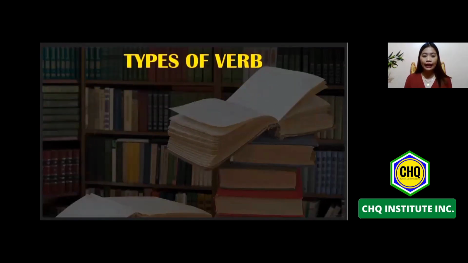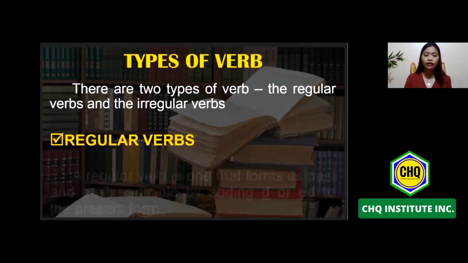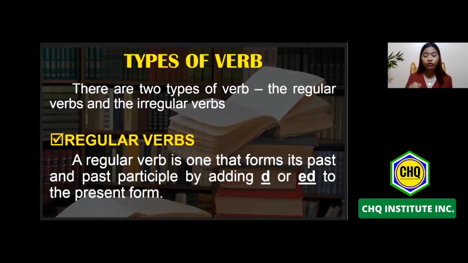The next one will be the types of verbs. So we have two types of verb, which are the regular verbs and then the irregular verbs. I know some of you or all of you are already familiar with regular and irregular verbs, so let's have a short review. When we say regular verbs, these are verbs that form their past and past participle by adding D or ED to the present form. Or in Tagalog po, kapag sinabi nating regular verbs, nagdadagdag lang po tayo ng D and ED sa base form or sa present form ng pandiwa or ng verb natin.